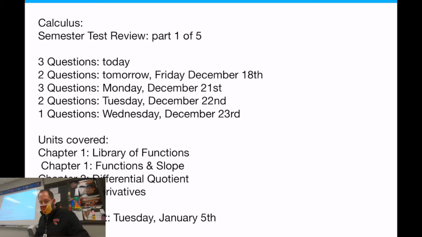But again, this practice guide will be due on Monday completed. So if you misplace it, you'll have to print off a new one using that email I sent you, or just put it on a separate sheet of paper.